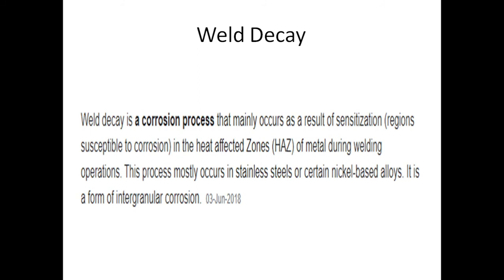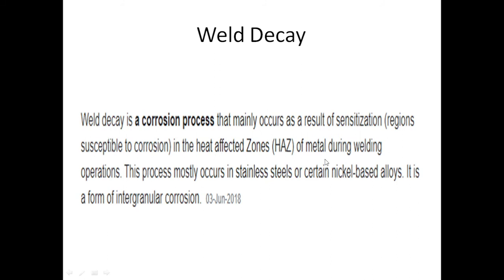As we discussed, sensitization is the loss of alloy element integrity. So weld decay is one type of corrosion process that happens due to sensitization. It is a type of corrosion that happens in the heat affected zone of the metal during welding.